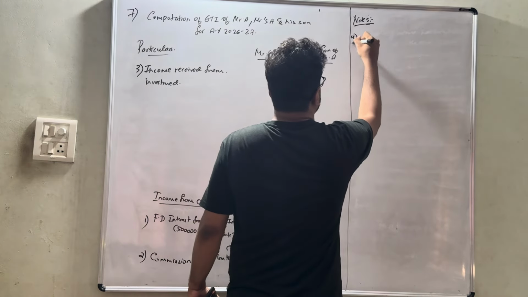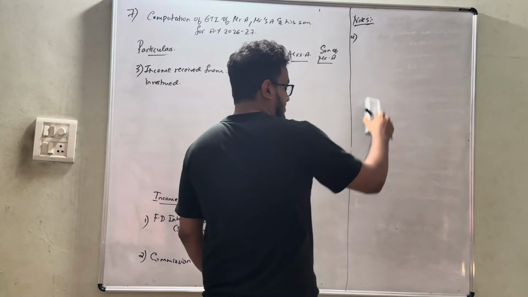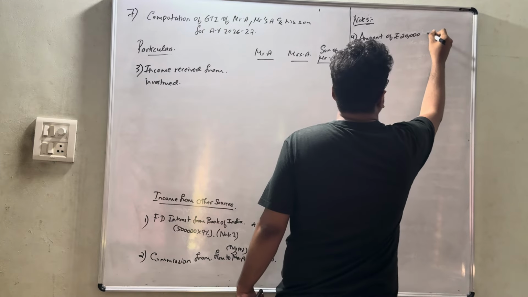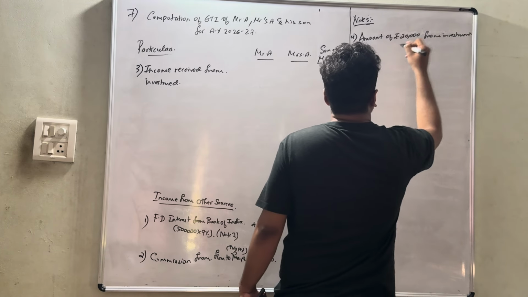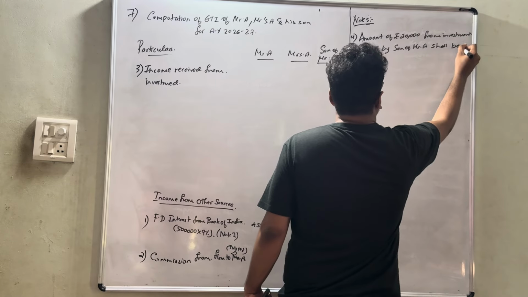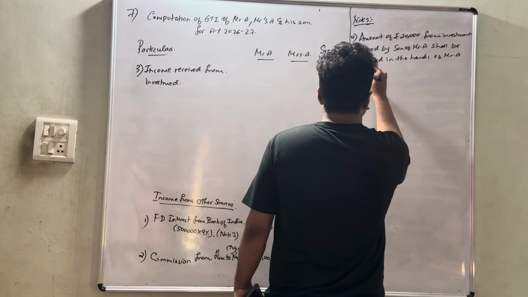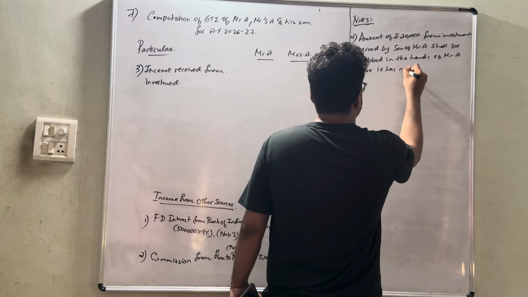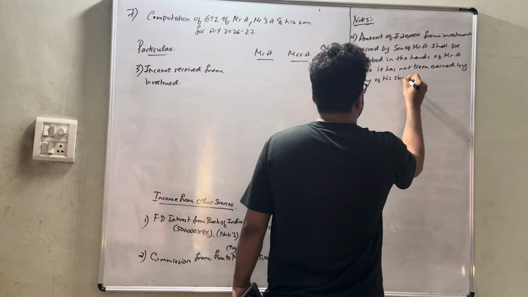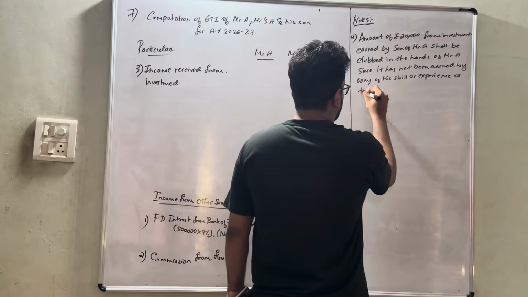So obviously it is the 4th point. Since the amount of rupees 20,000 from investment earned by the son of Mr. A shall be clubbed in the hands of Mr. A, since it has not been earned by way of his skill or experience or talent or knowledge.